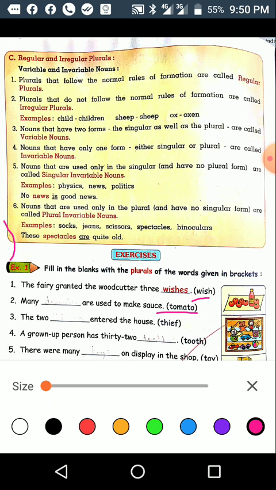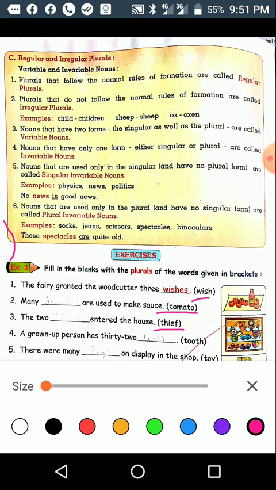The next: the two dash enter the house. Here in the bracket is given thief. What is the plural form of thief? Thieves. The two thieves enter the house.